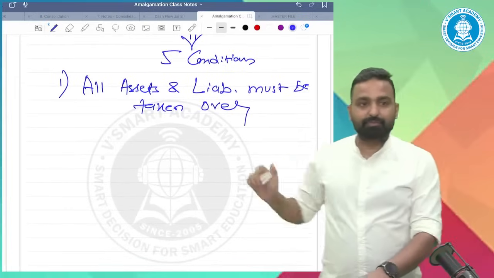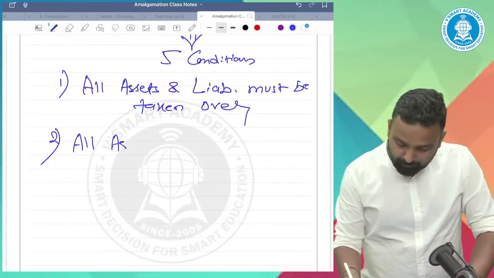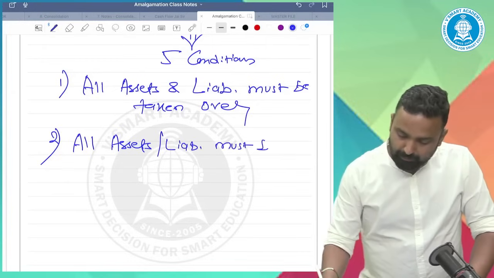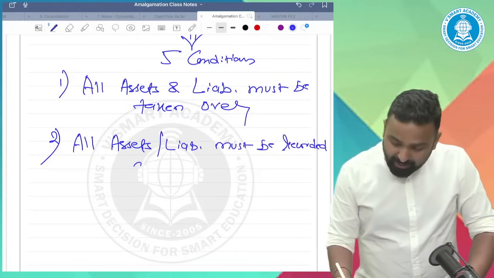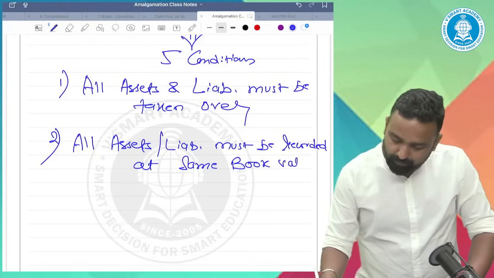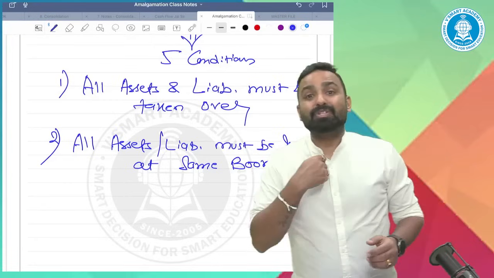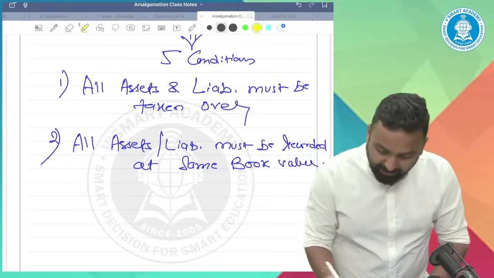So first condition. Second condition. All assets and liabilities must be recorded at the same book value. Matlab, the transferee shall record all the assets and liabilities at book value only.